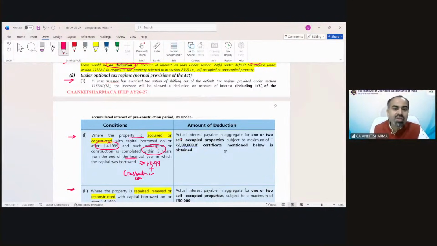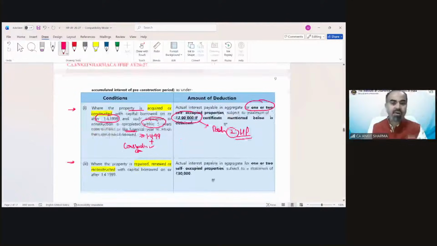So if these both conditions are fulfilled, then in case of both of these two house properties, whether two self-occupied, two vacant, etc., the aggregate of interest of 2 lakh rupees is allowed for both two house properties. The maximum interest allowed is 2 lakh rupees. Suppose actual interest is only 1,80,000. 90,000 for one property, 90,000 for second property. So total deduction would be 1,80,000.